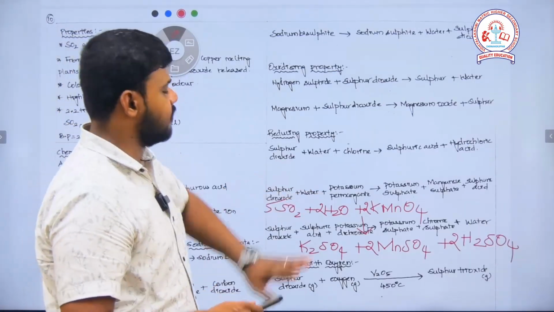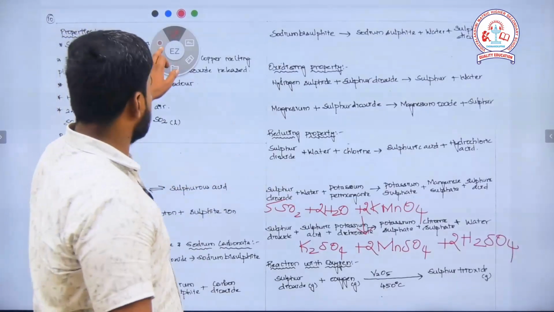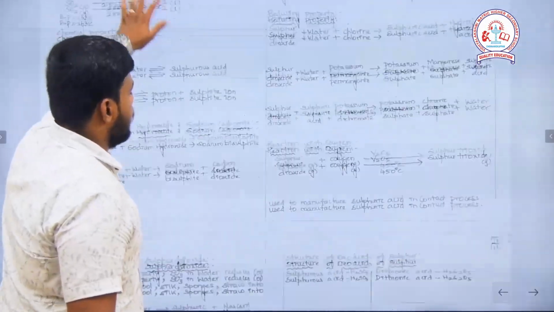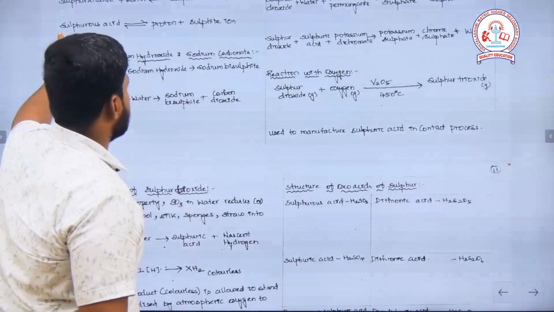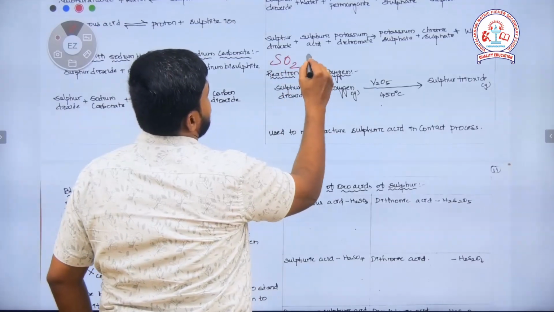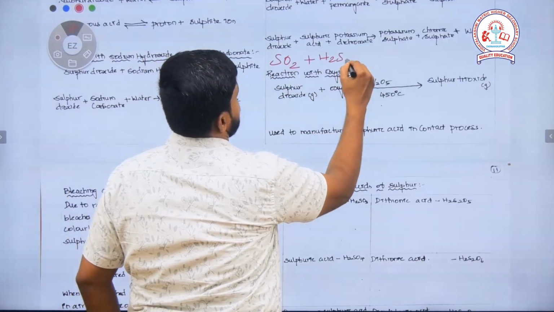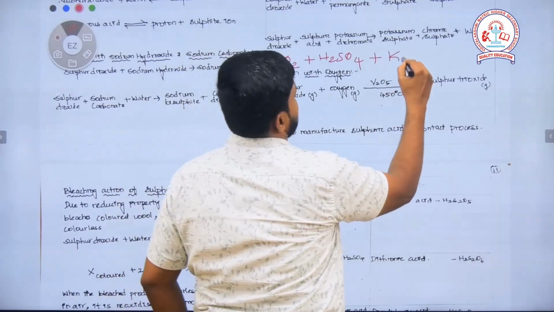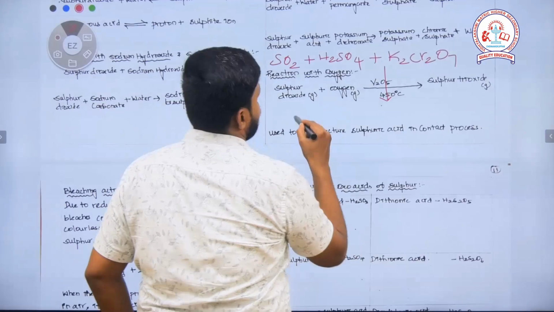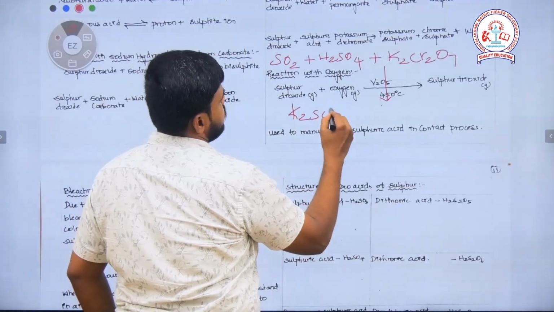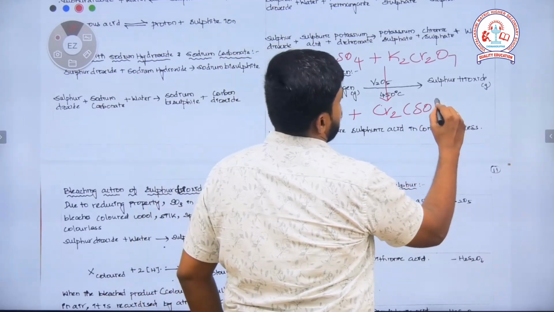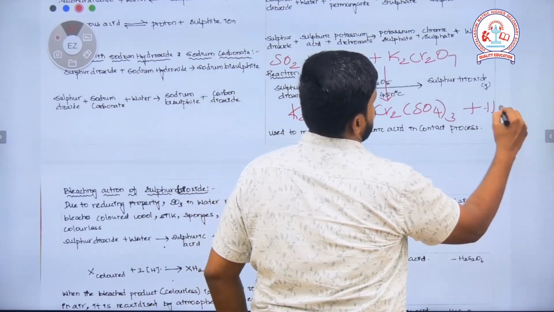Okay. So in order to make that, I have to make this hydrogen as 2. Water molecule as 2. That's it. Like that. Next one. Reaction with potassium dichromate. Potassium dichromate, K2Cr2O7. It forms potassium sulfate K2SO4 plus chromic sulfate Cr2(SO4)3 plus H2O.